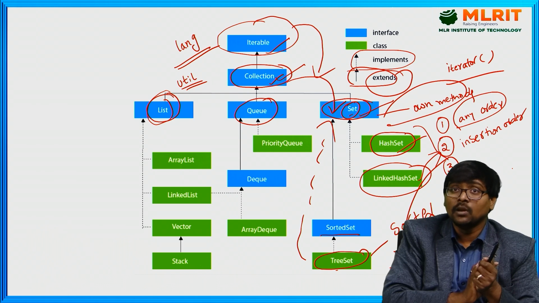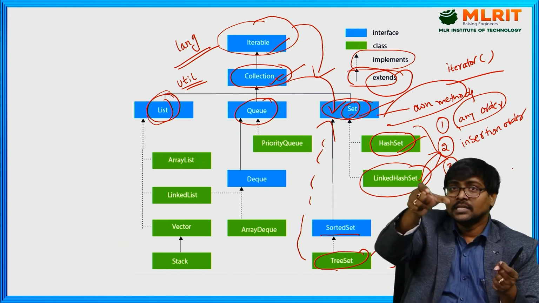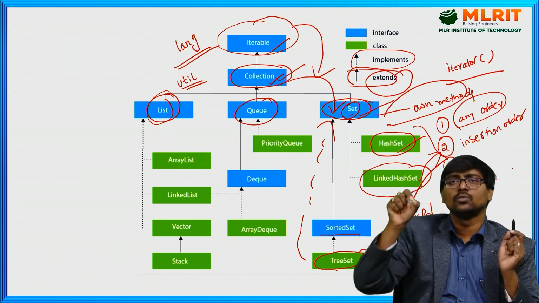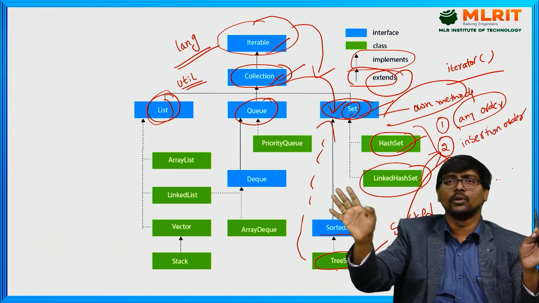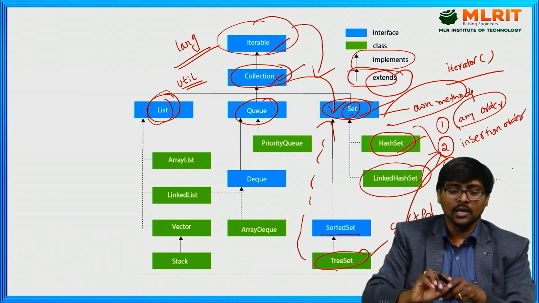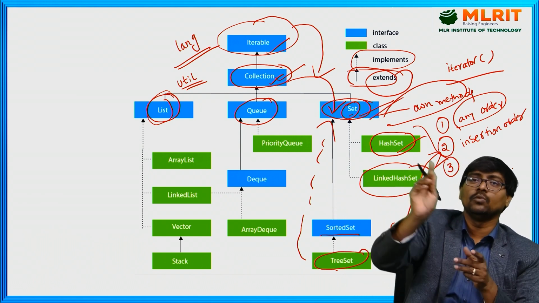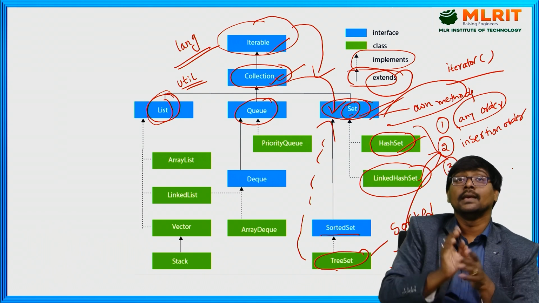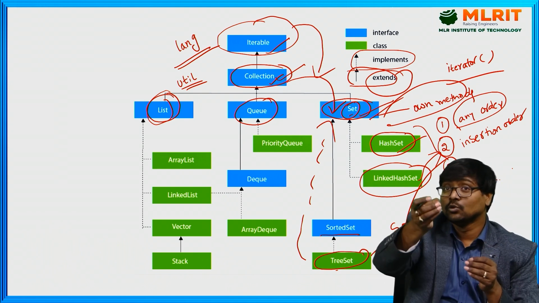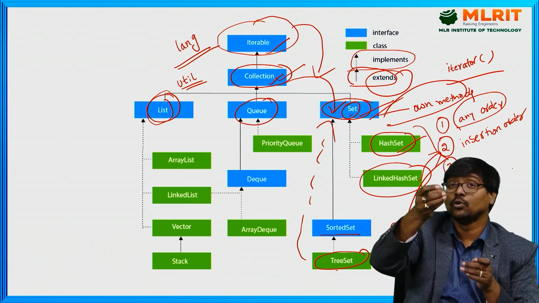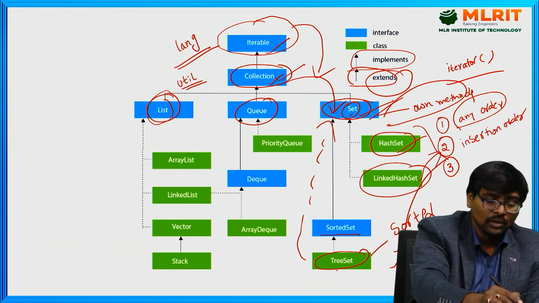Is set preferable? 100% not. Why? Among 60 students, approximately 40 students have the same age. Assume all are age 20. If you are using set, only one 20 is stored. That is not acceptable. That is the reason. If you want to store indexing, if you want to use duplicates, move to list.